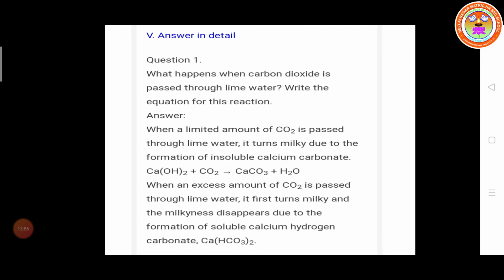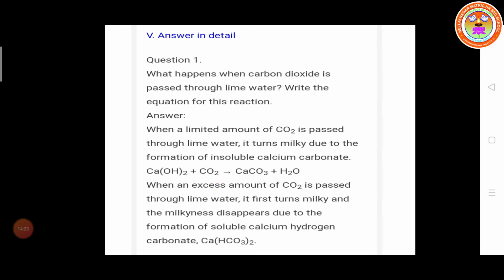Okay, so how do you write the equation? First you write calcium hydroxide, Ca(OH)2. One calcium, and two oxygen and 2 hydrogen combined as (OH)2. Here CO2, carbon dioxide, 1 carbon, 2 oxygen. So from the (OH)2, 1 oxygen combines with CO2, converting it into CO3.